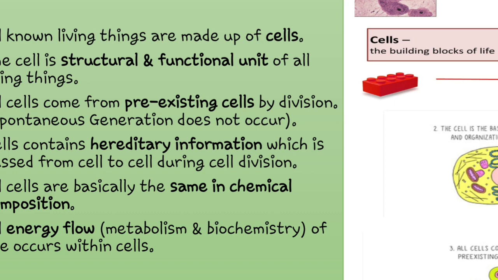Then the fifth conclusion was all cells are basically the same in chemical composition. It can be a bacterial cell, a reptile cell, or a mammal cell. All cells are the same in their chemical composition. All cells contain the same type of chemical components.